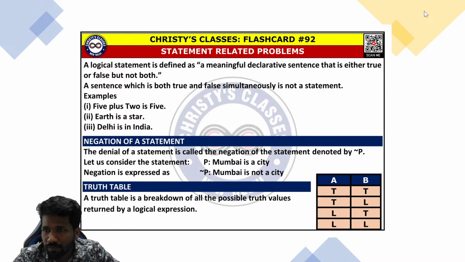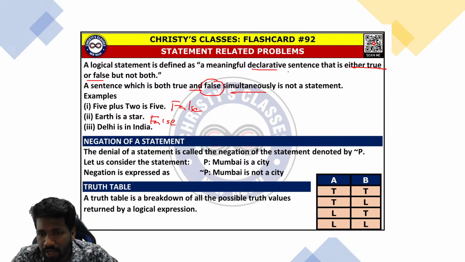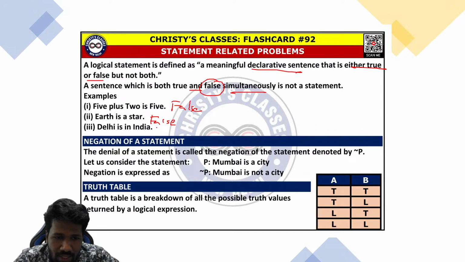First of all, the sentence "5 plus 2 is 5" is false, but a statement can be true or false. It cannot be true and false simultaneously, but it can be either true or false. "Earth is a star" is a false statement. It is a false declarative sentence. "Delhi is in India" is a true statement. So whether it is true or false, all these three are statements.